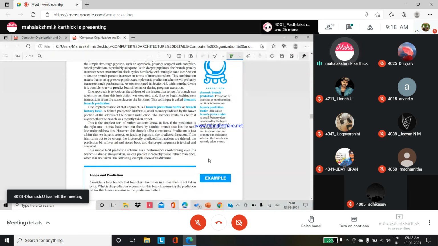You have to understand what a branch history table is. I have already told you, it is a small memory that is indexed by the lower portion of the address of the branch instruction and that contains one or more bits indicating whether the branch was recently taken or not. Those details are all inside the branch history table.